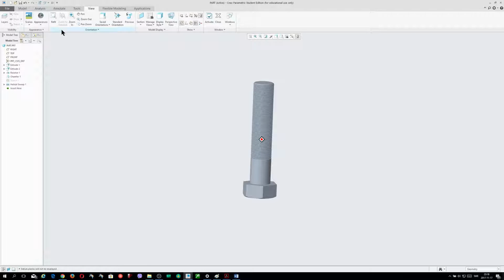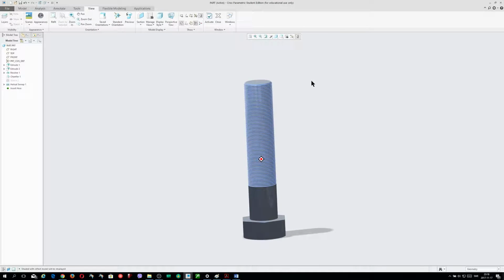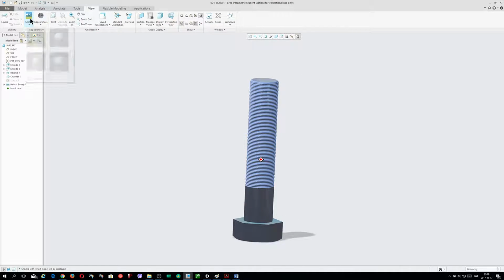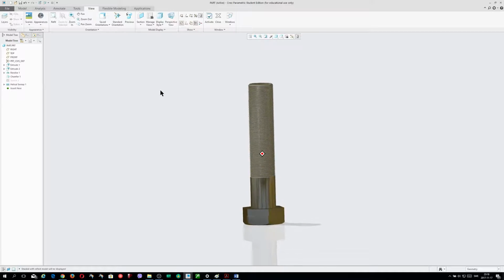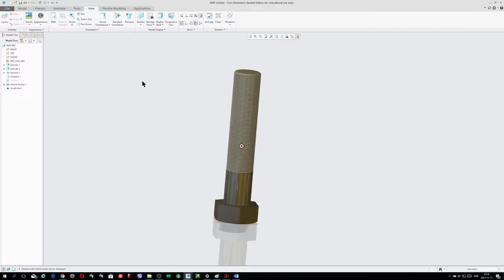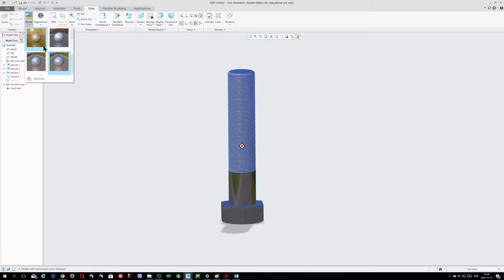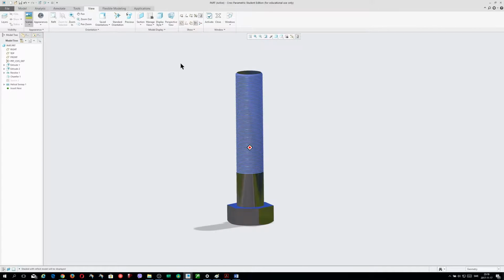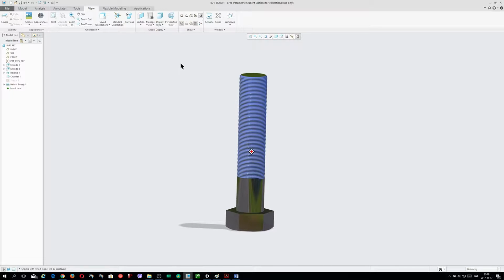So now we can take this center here, and we should take shading with reflection. So this looks like this. I can take another sand. So this is now how it looks in the applied materials. I will take another sand, maybe much better. So if you like, you can play as long as you like. This is up to you. But this is how this function works in PTC CREO.